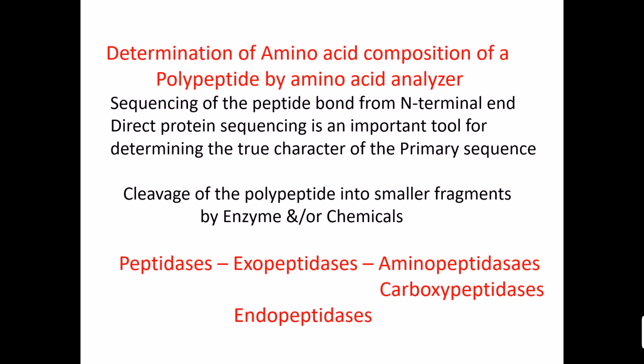And what about enzymes? The enzymes are peptidases, which are of two types, exopeptidases and endopeptidases. Exopeptidases are again of two types, aminopeptidases and carboxypeptidases. Aminopeptidases start from the amino end of the polypeptide, and carboxypeptidases start from the carboxyl end of the polypeptide.